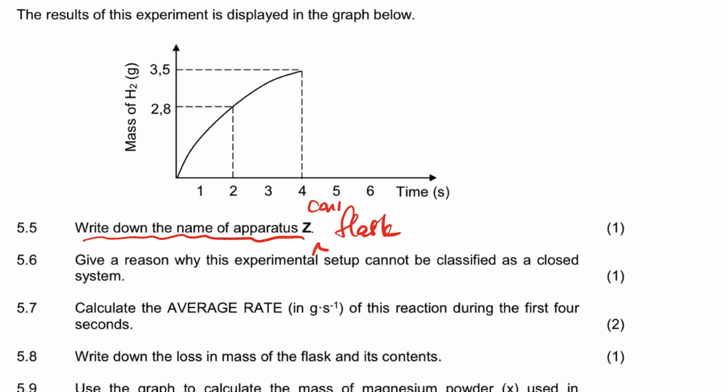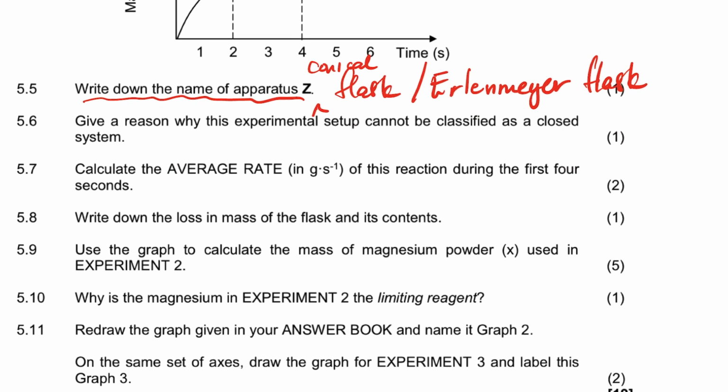Conical, how do I write the conical flask, or an Erlenmeyer flask? I don't know how to write Erlenmeyer flask. I think it's E-L... Erlenmeyer. I think it's written like that, guys. Check the spelling. Even if you said flask there, I think you get the marks.